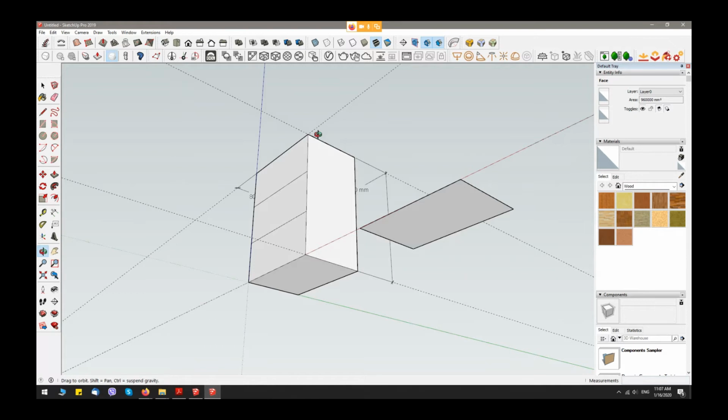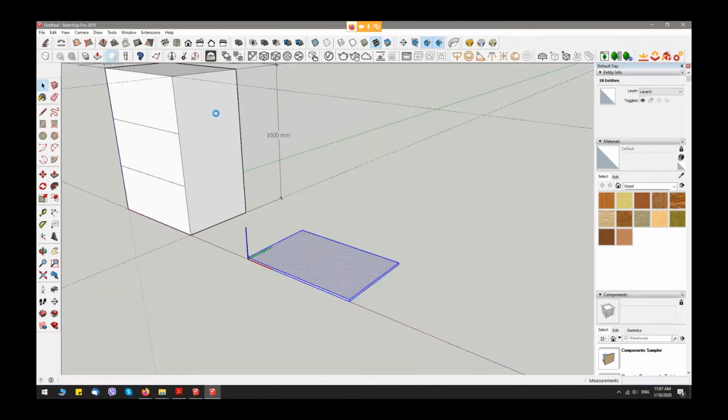I'll put the thickness 80 millimeters. I select this one and create a component from it, and I give it a name, Detail 1. Okay, this is my base.